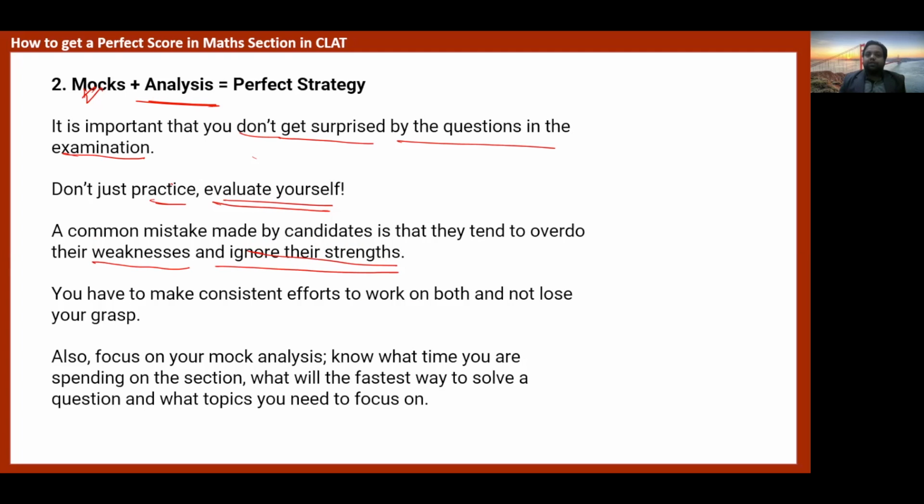Yes, on the portions where you are weak, you should practice more and more questions, but also at regular intervals try to revise the chapters in which you have strength, in which you have mastery or command. You have to make consistent efforts to work on both and not to lose your grip. Always focus on math analysis. Know how you are spending time on each section and what is the fastest way to solve the question.